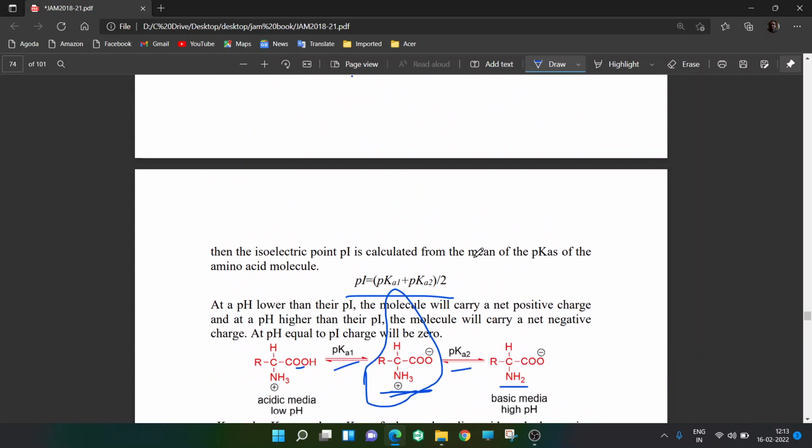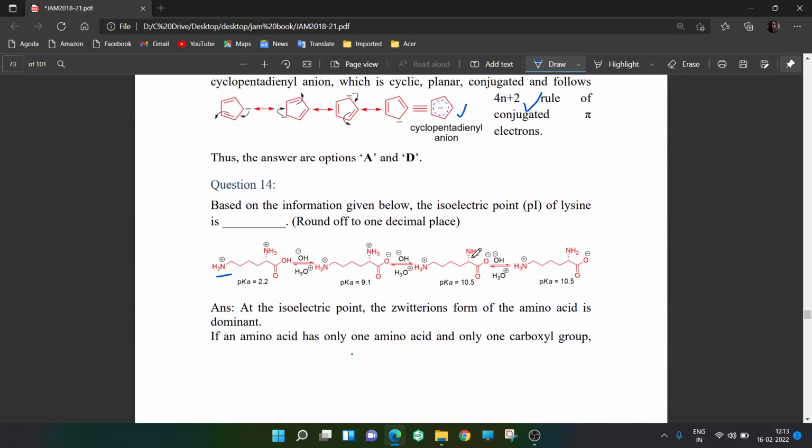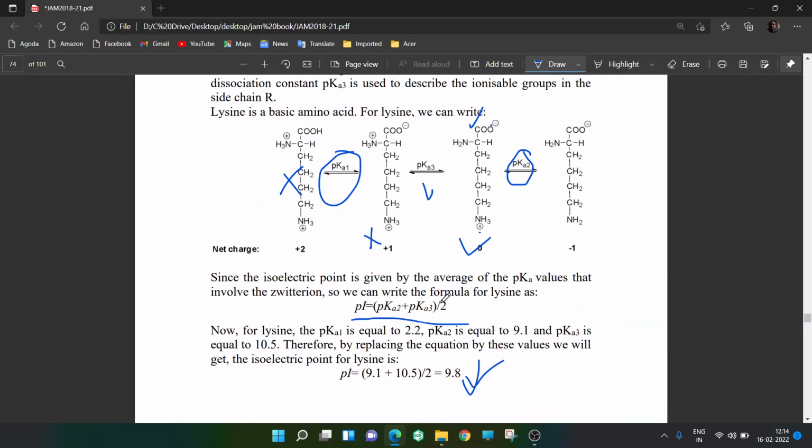So now it becomes very easy. If you remember, whenever you have to find the pI, just draw all the structures and then look at whichever Ka value a zwitterion is involved in. That zwitterion may be in the product form or the reactant form, but if it is involved, you take that pKa, add them and take the average.